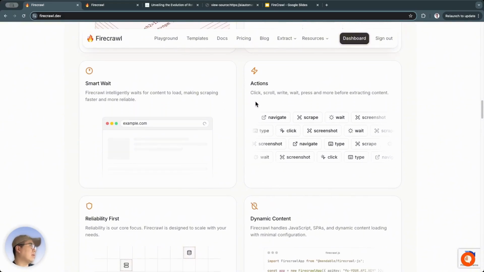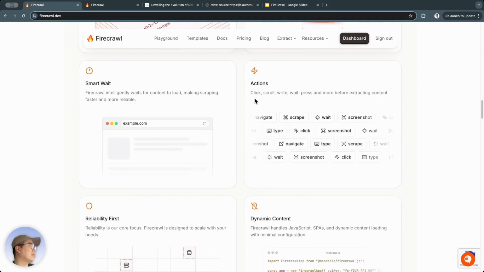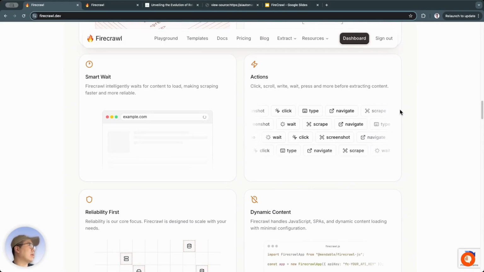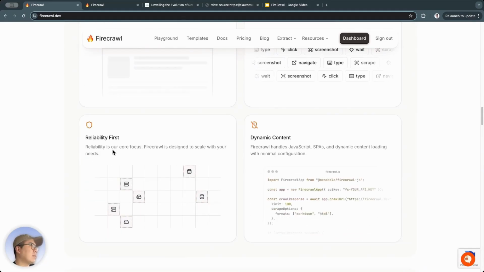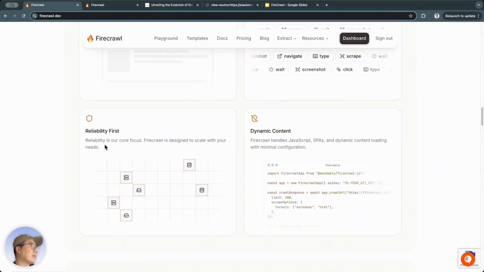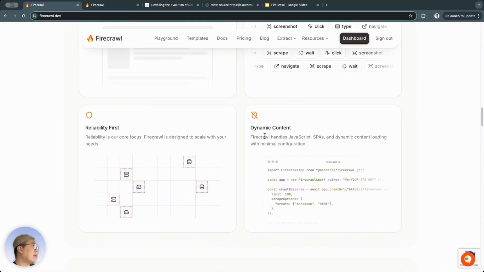Then there are actions, which means it can simulate actions, like clicking, pressing, scrolling, writing, waiting, and perform a lot of different actions. For some websites, especially where we perform certain actions before the information appears on that page, that's what this action part is for. Reliability first is FireCrawl. That means when we use it, we can trust that it will work, and it will return results as requested.